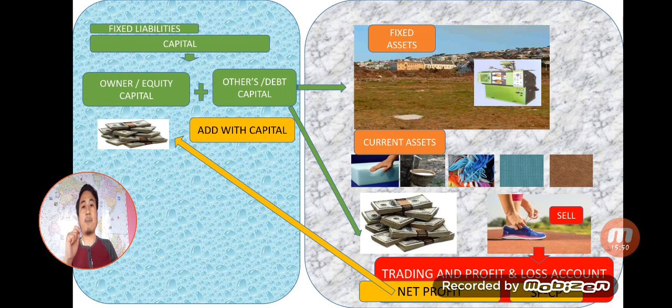What will I say? I will say, I had invested 1 lakh, now I have earned 50,000, so now I have a total of 1 lakh 50,000. I'll say now I have a capital of 1 lakh 50,000. Unknowingly, I'm adding 50,000 with 1 lakh. Everybody will do this naturally. In accounting also, even big conglomerates, after paying for everything, whatever net profit is left will be added with the capital.